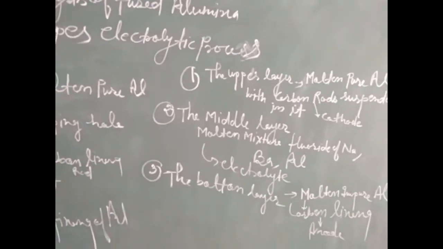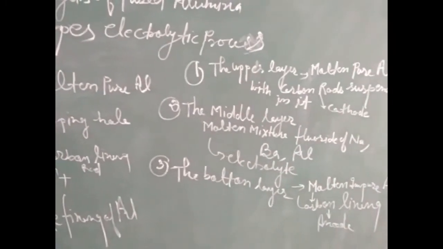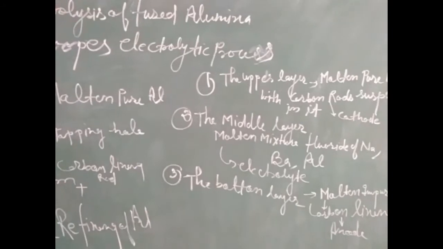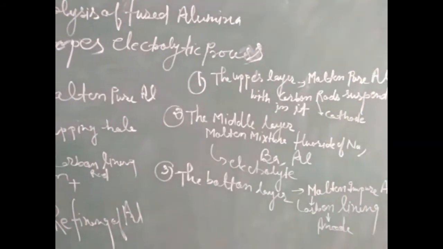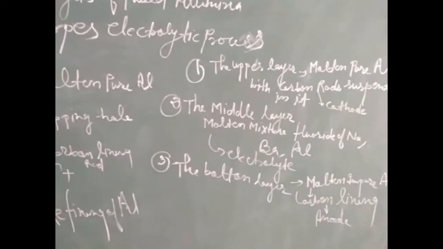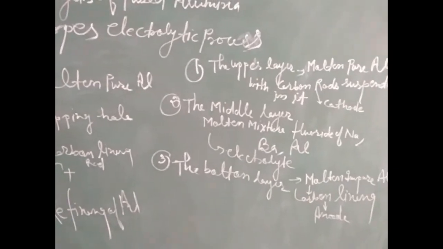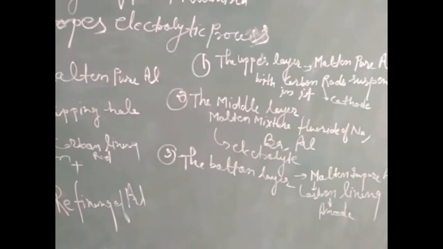Now the middle layer is a molten mixture of fluorides of sodium, barium or aluminium. It acts as the electrolyte for carrying out the electrolysis process.